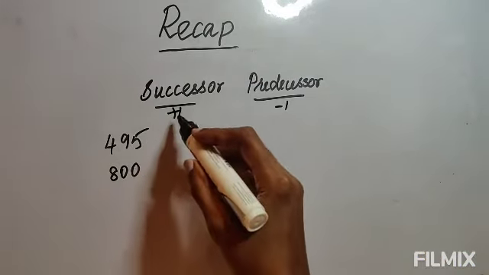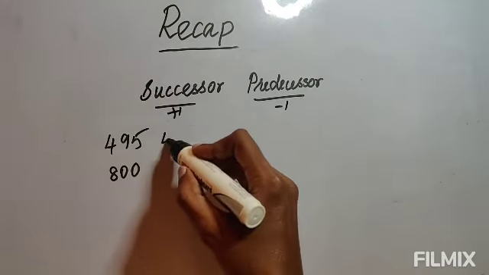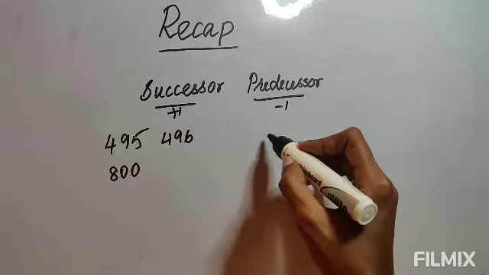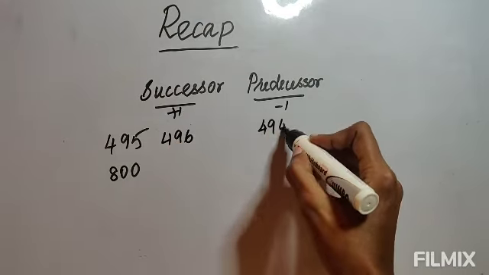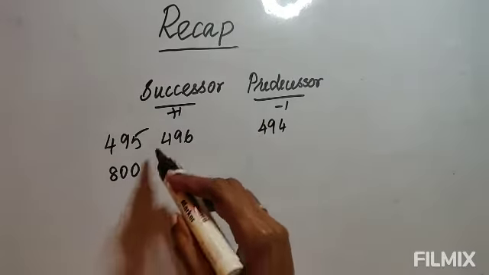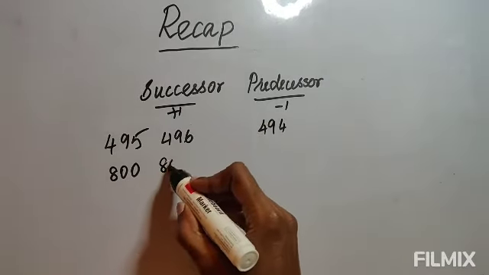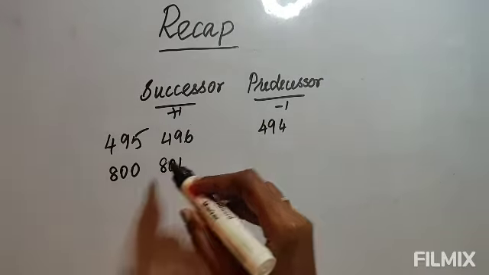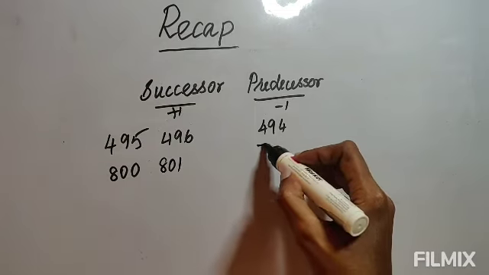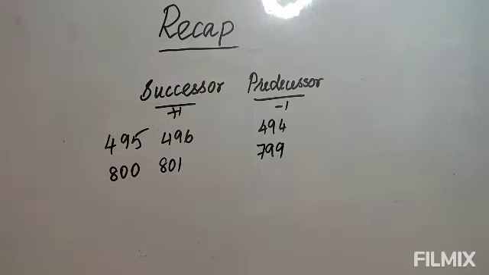Now for 495, the successor will be, if you plus 1 it will be 496. If you minus 1 it will be 494. So this is a successor, this is a predecessor. Again, successor of 800 is 801 and predecessor of 800 is minus 1. If you minus, it will be 799. So this is the way you write the successor and the predecessor.